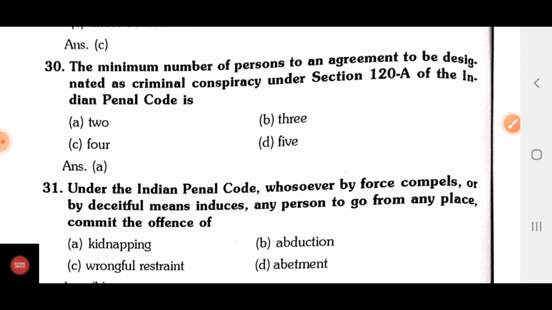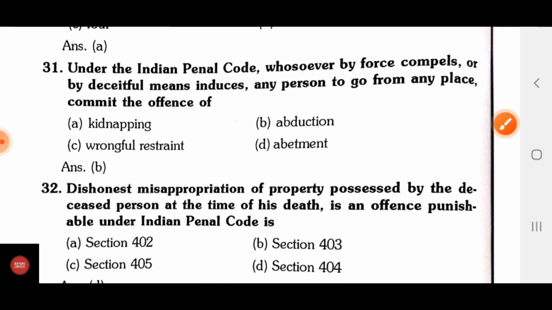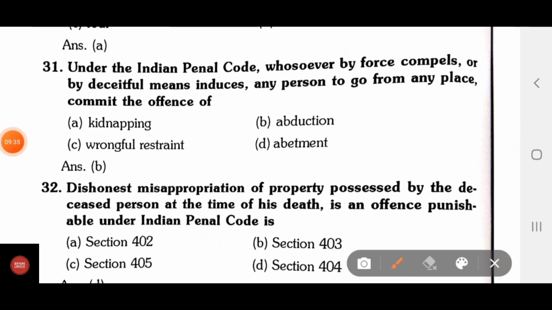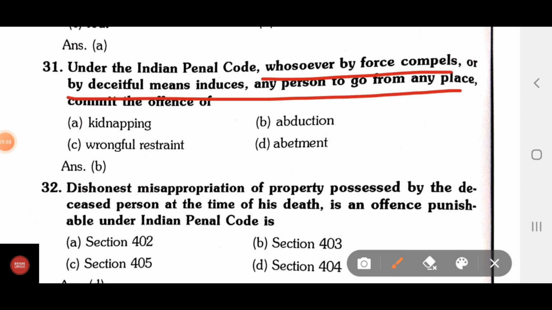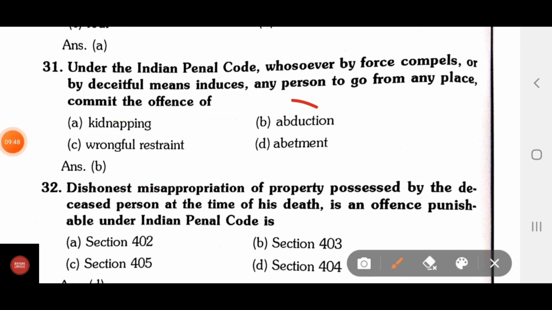The minimum number of persons to an agreement to be designated as criminal conspiracy under section 120A of IPC is A, 2; B, 3; C, 4; D, 5. The correct answer is 2. Under IPC, whosoever by force compels or by deceitful means induces any person to go from any place commits the offense of A, kidnapping; B, abduction; C, wrongful restraint; D, abetment. The correct answer is abduction.